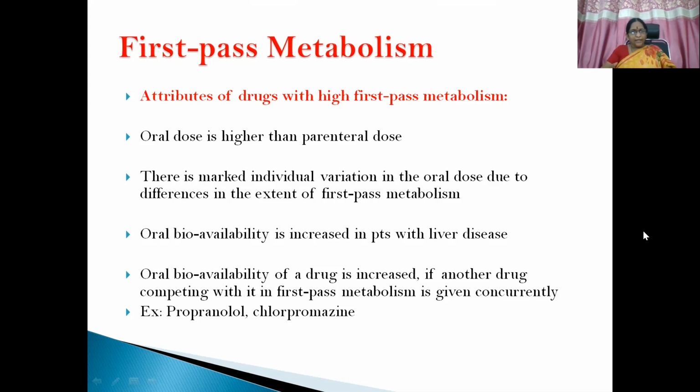Then oral bioavailability is increased in patients with liver disease. This point we have already discussed. Then oral bioavailability of a drug is increased if another drug competing with it in first pass metabolism is given concurrently. Example, propranolol and chlorpromazine.